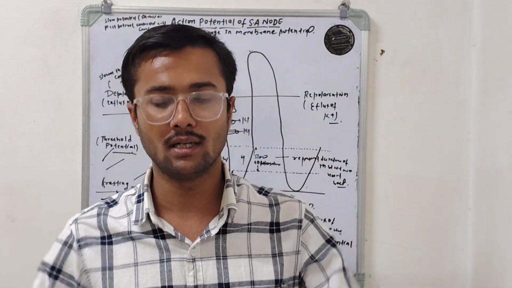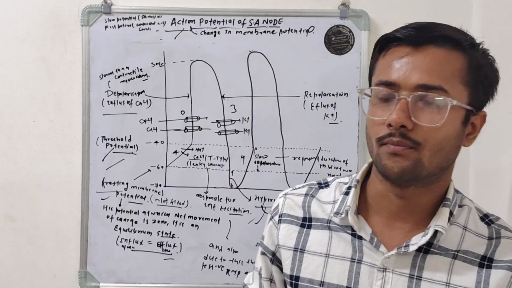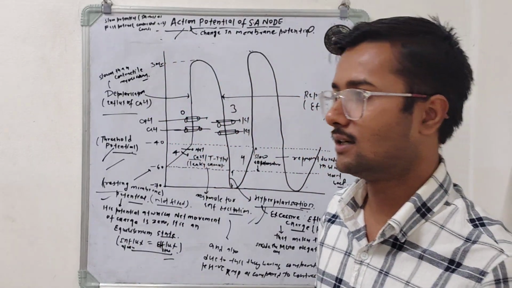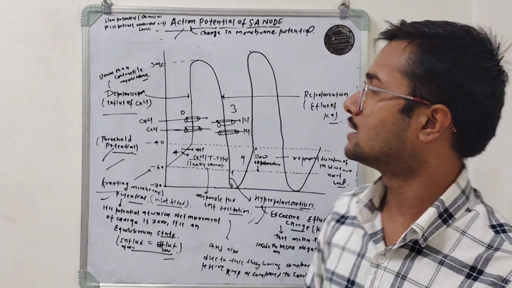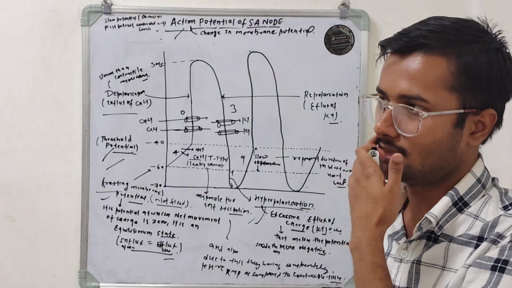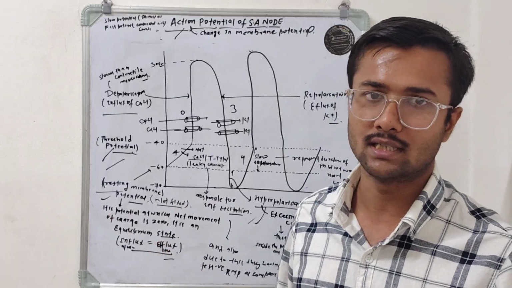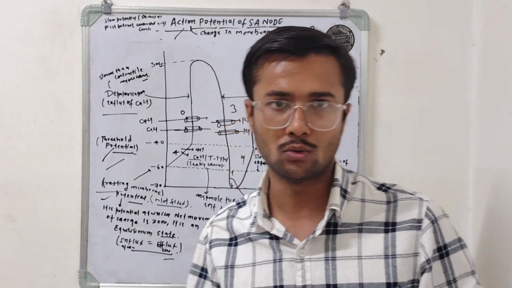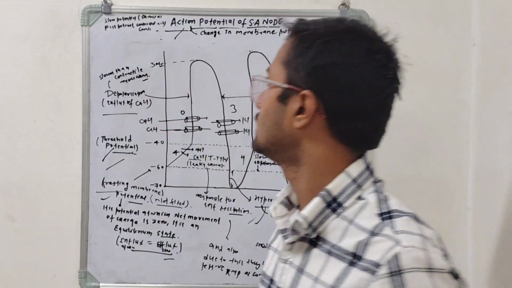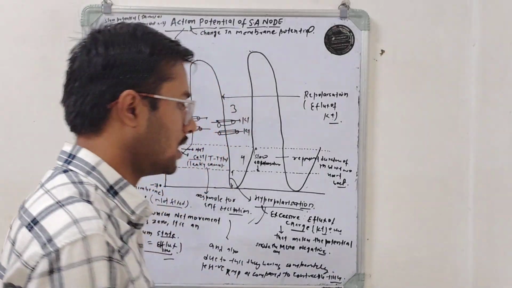Okay, after the discussion of all these things, now we move towards the graph, the action potential graph of the SA node. This topic is started in Guyton with two points. First they explain the slow potential and the fast potential. What is the meaning of slow potential or fast potential? Is it describing the slow or fast potential of the action potential of SA node?